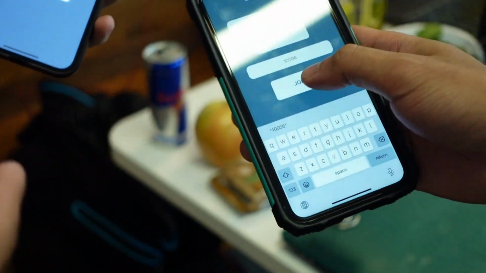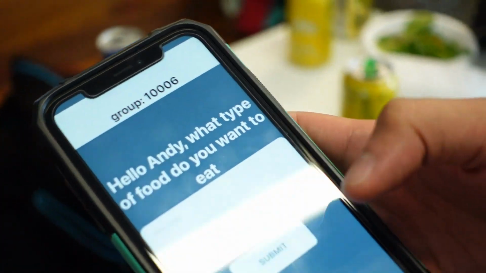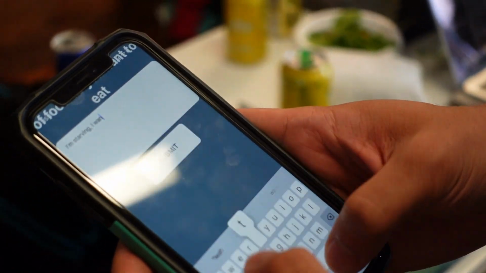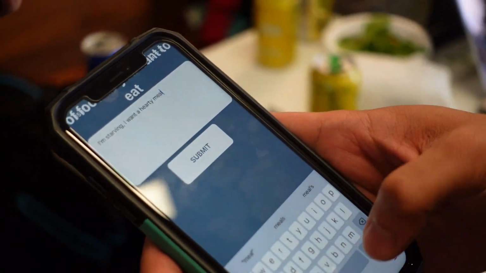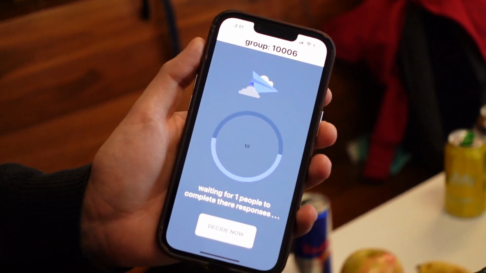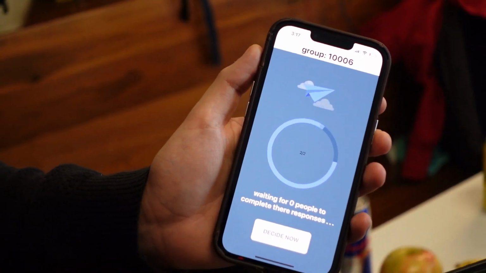116. Okay, so he's joining the group, and he's also going to enter what he wants to eat. I'm starving. I'm going to go ahead and submit mine. I want a hearty meal. I can see that there's 2 people within my group right now, but only one of us has submitted. And now it's submitted.